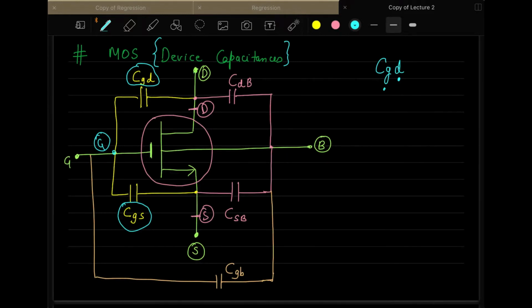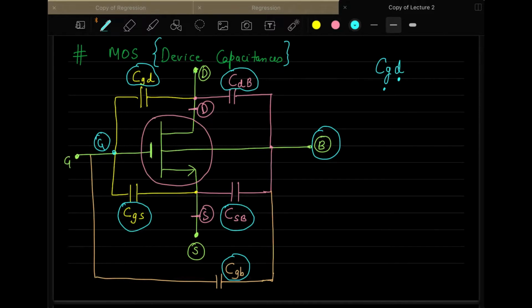And then we have a capacitance CSB, that is the capacitance between source and bulk terminal. And we have another capacitance which is drain to bulk, which we call CDB, that is the capacitance that connects drain to bulk. And one more which is CGB. So there are a lot of capacitances involved in this MOSFET design.